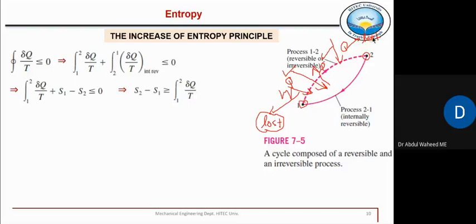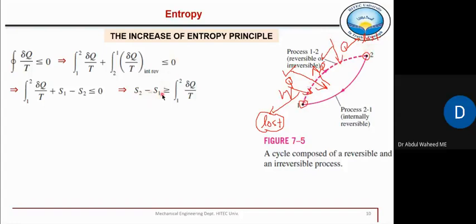So this lost energy plus this Q which made this change is actually this term, which represents the total change in entropy, which is greater than del Q by T. If there is no loss, if it is a fully reversible process, it means no losses at all. It means whatever energy was transferred was fully used to change this state.